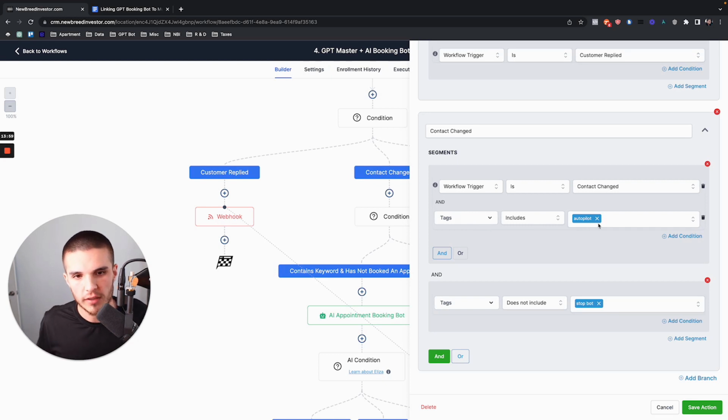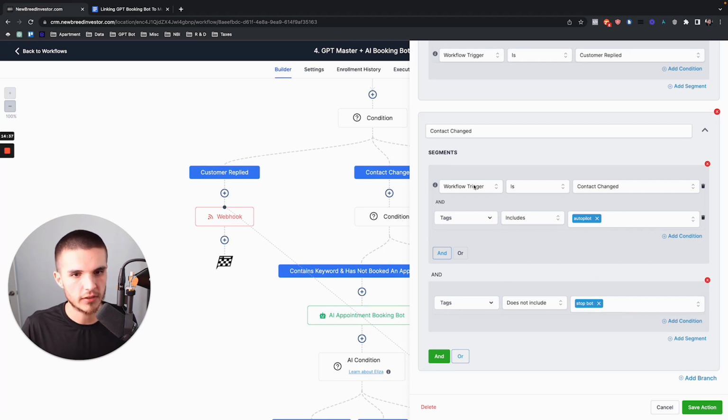That way we know that the bot is actually on for this lead, because if you update that field on accident or whatever, and you don't mean to have the bot on, this tag will basically prevent that from happening, because the only way this gets turned on is if you turn on the start bot, or you technically add this tag manually, right? Which is not how you use it though. So the workflow trigger is contact change, and the tag includes autopilot, and the tag does not include stop bot.